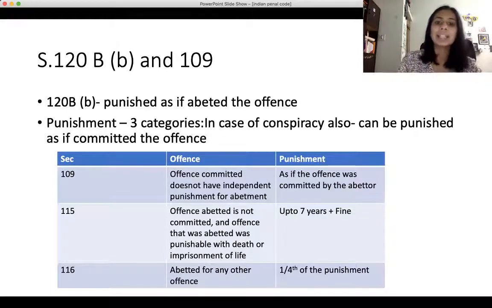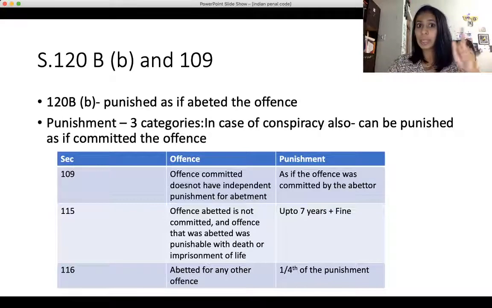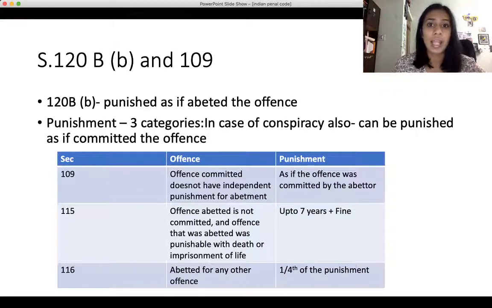And in case I am abetting any other offense, got it? So the first category is where I'm abetting an offense which is not committed, and that offense is punishable with death or imprisonment for life. Then I have 7 years plus fine as punishment.